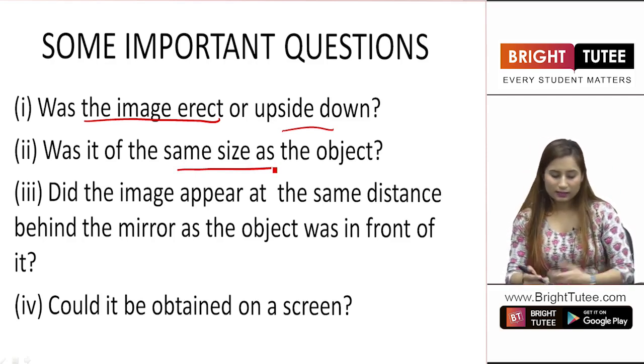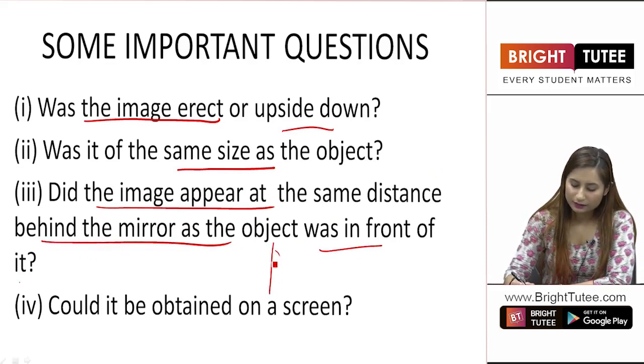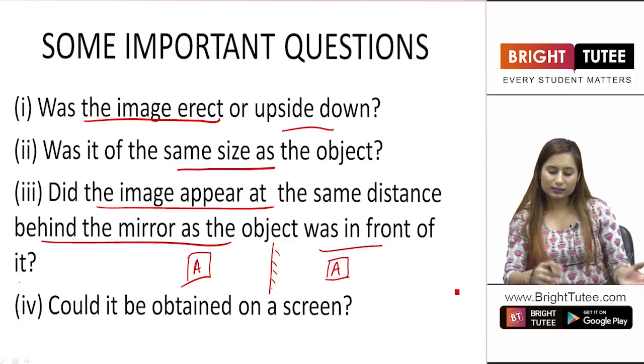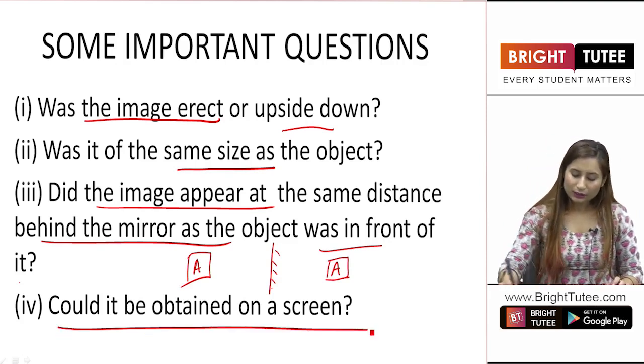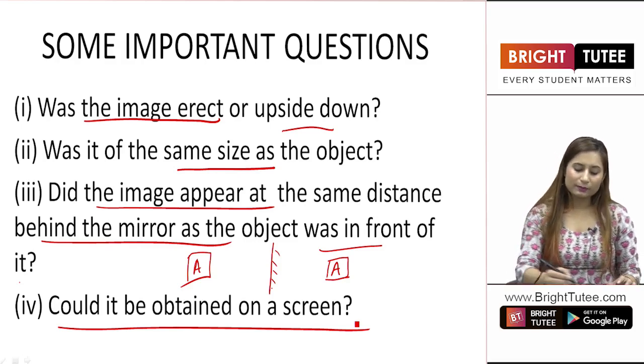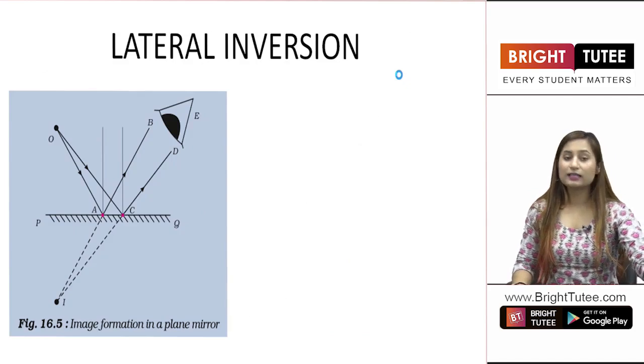No, obviously. Did the image appear at the same distance behind the mirror as the object was in front of it? For example, this is the mirror and here is the object A. Was the image of A at the exact same distance behind the mirror? So these are some important questions. Could the image be obtained on a screen? These are some important questions that you have already studied. We will be answering these questions in this lecture only.